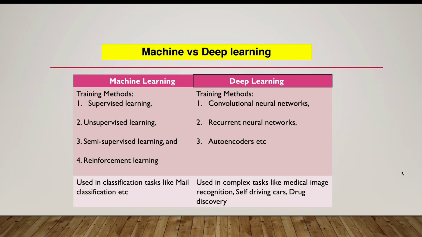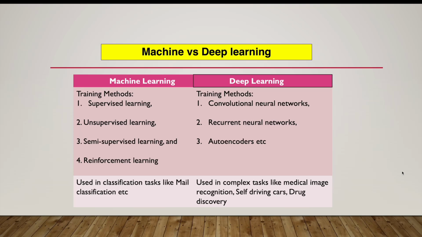Unsupervised learning is data without labels, so it's not tagged with any label, and the system has to identify which type of classification it has to tag it with. Then semi-supervised learning is a mix of supervised and unsupervised learning, so it's a mixed type of data.